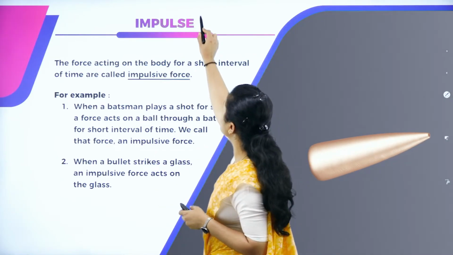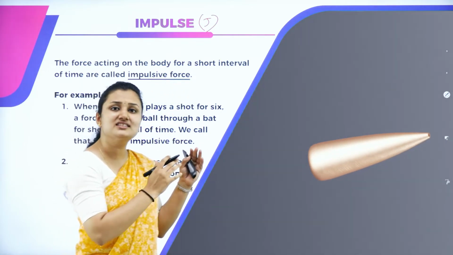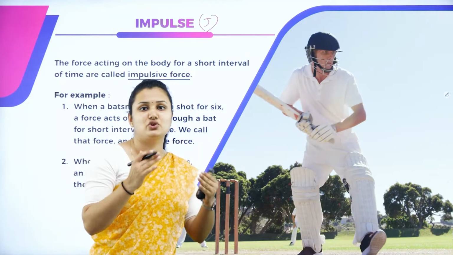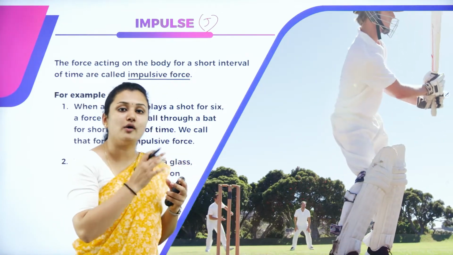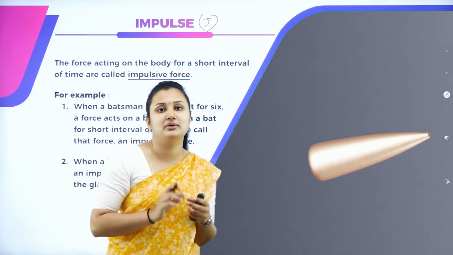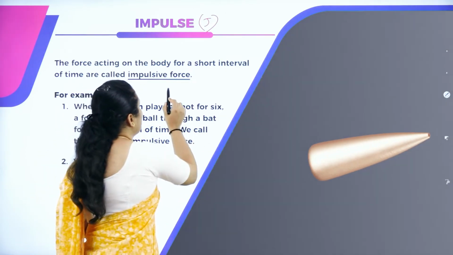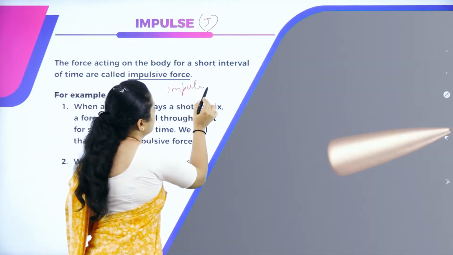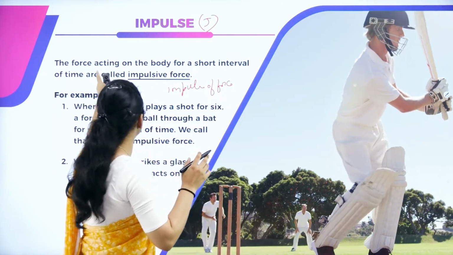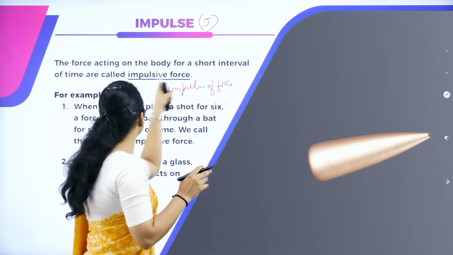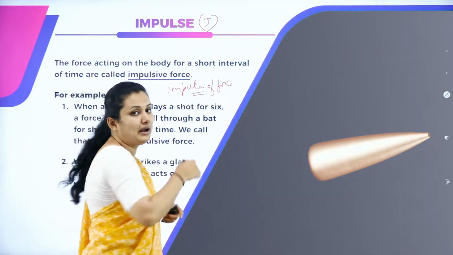You have impulse J, given by alphabet J. What is this impulse J? What does this impulse of force mean? For example, it is the force acting on an object for a very short period of time. That force, we call it impulse of force. A large force, a force acting on a body for a short interval of time, is called impulse of force. Impulse is given by alphabet J.